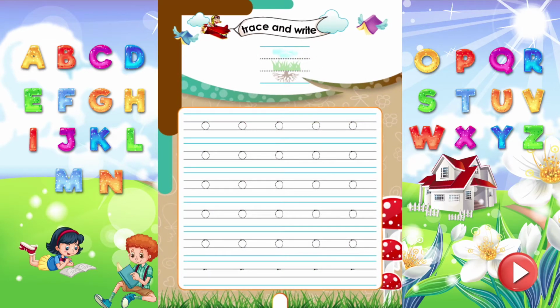Trace and write. Do you know, kids? O, which sounds A, is a grass letter. Letters which exactly fit between two middle lines are grass letters. Now, trace and write the letter O properly.